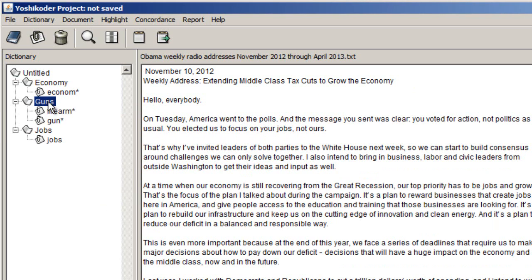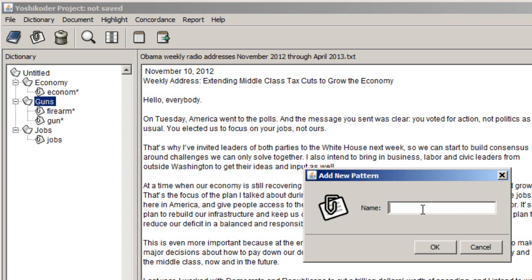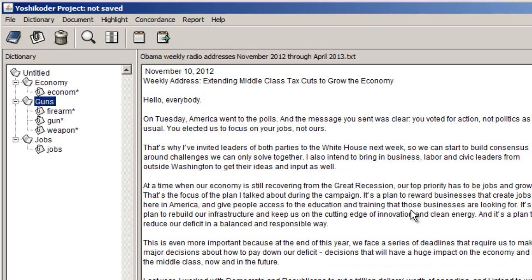Whoops, wrong thing. Add pattern, there we go. Weapon, W-E-A-P-O-N, and then an asterisk, just like that. Okay, and we could go on. I'm just doing this mainly for illustrative purposes here, but we have firearm, gun, and weapon in the guns category. Okay, so now that we've set these up, let me show you what you can do with this.